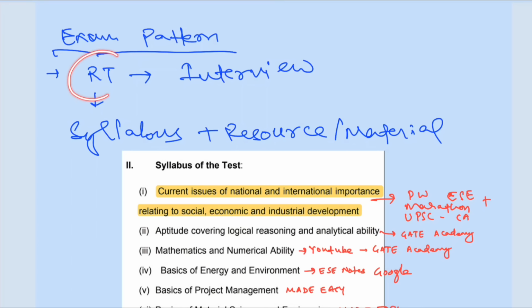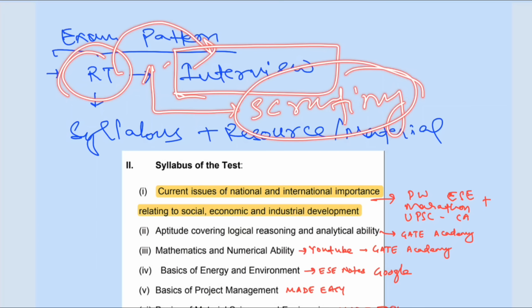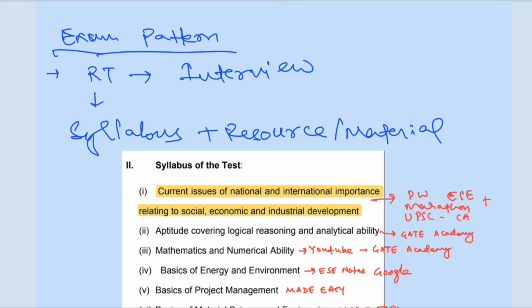After you clear this recruitment test exam, you will be called for the interview. But here comes the scrutiny process. If you have applied for this UPSC exam and you do not have that essential qualification, even after clearing this recruitment test exam, UPSC might reject you before the final interview because you do not have that essential qualification.